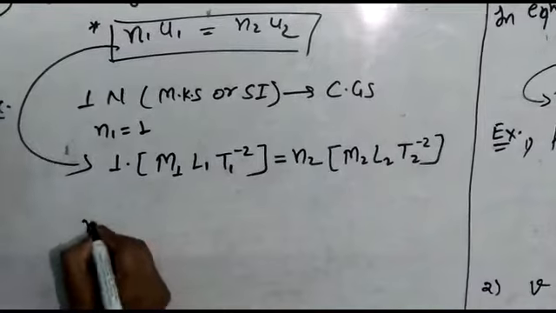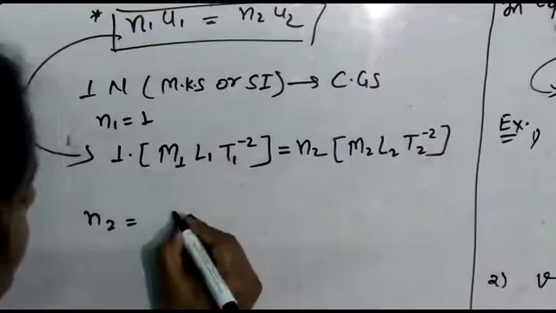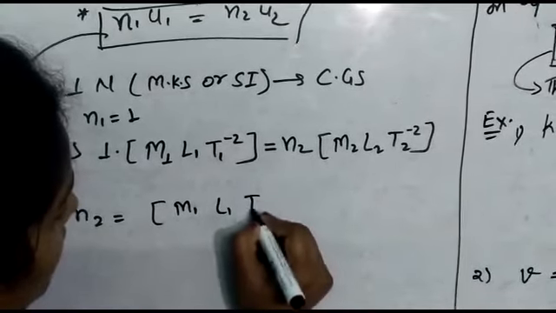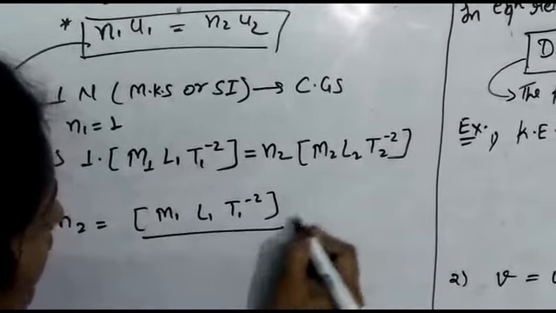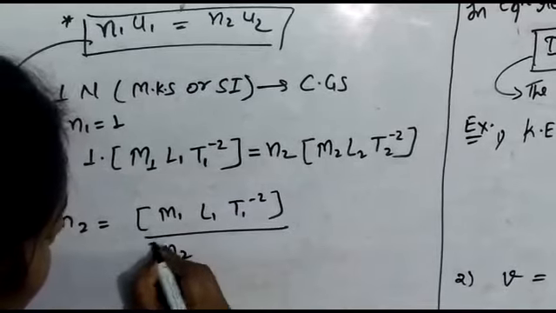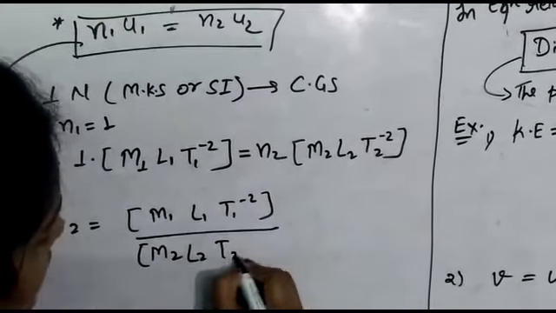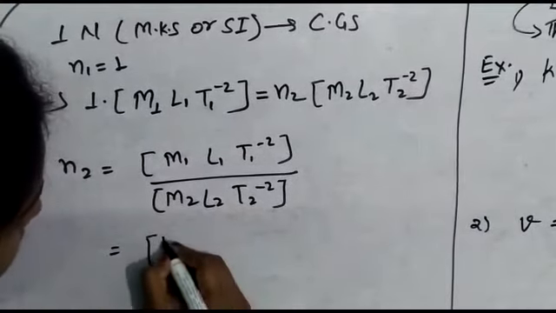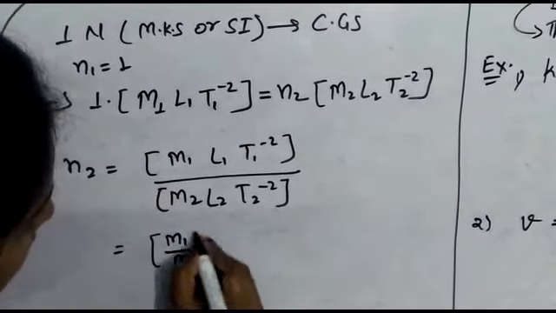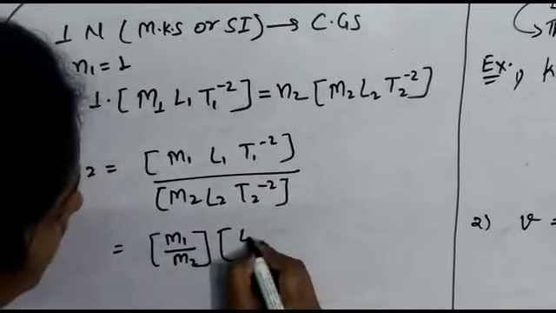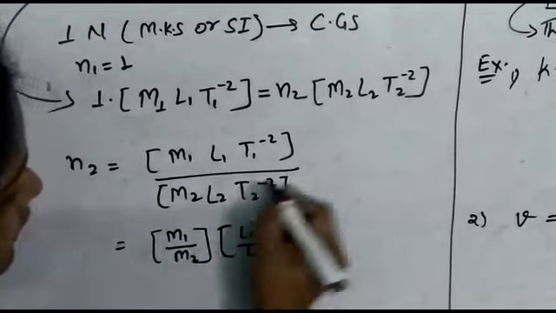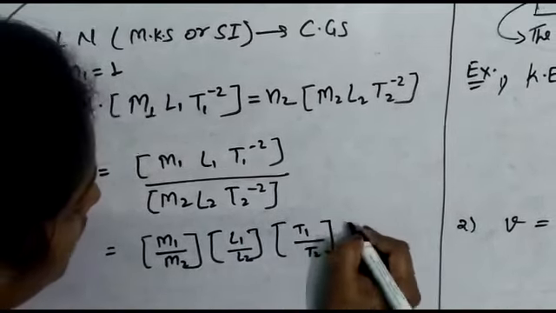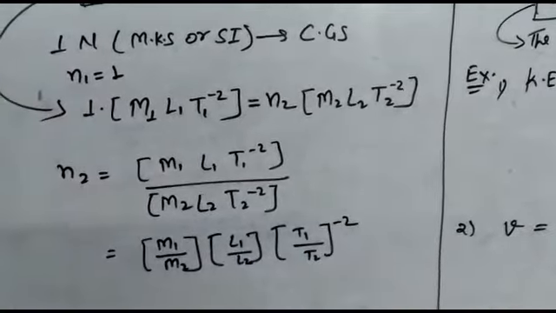Okay, now just find out the value of N2. So here M1 L1 T1 minus 2 upon M2 L2 T2 minus 2. So we can write like this, M1 upon M2, here L1 upon L2, and here T1 upon T2, and the power is minus 2.